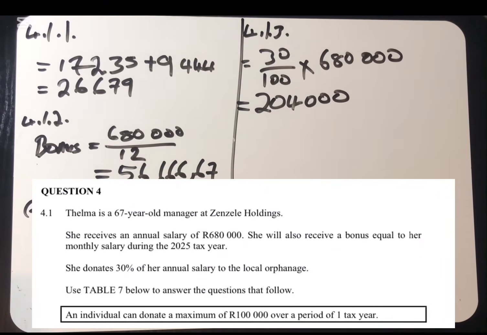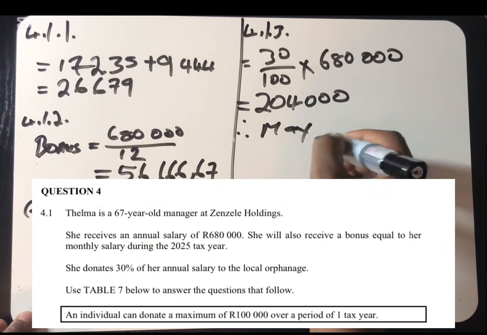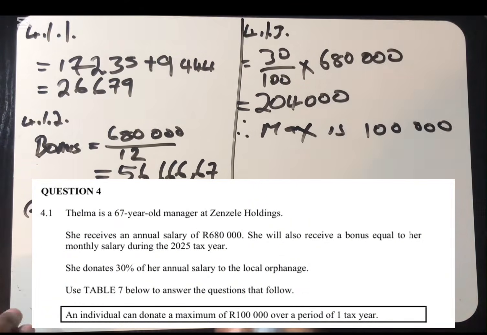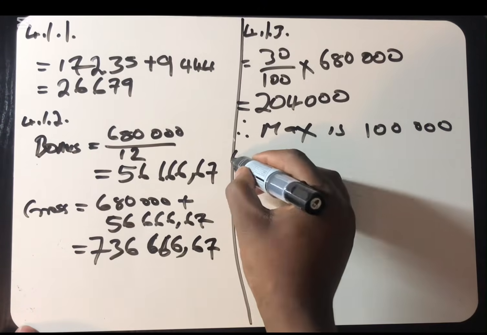But the statement says that the maximum is what? It is 100,000. You can say therefore max is 100,000. She cannot pay more than 100,000. The max is 100,000. That's the reason why she's donating 100,000. And then 4.1.4.